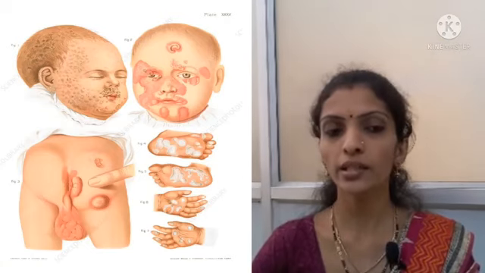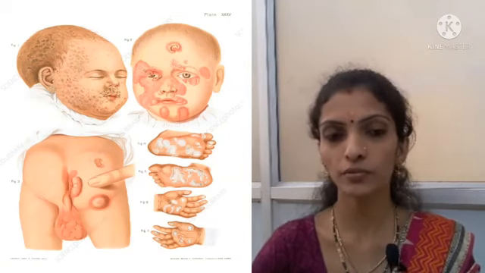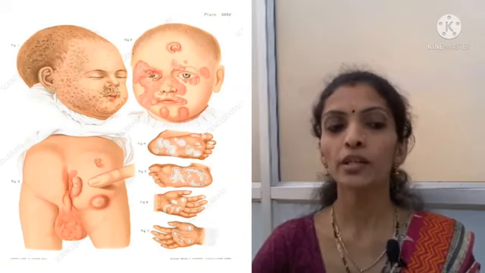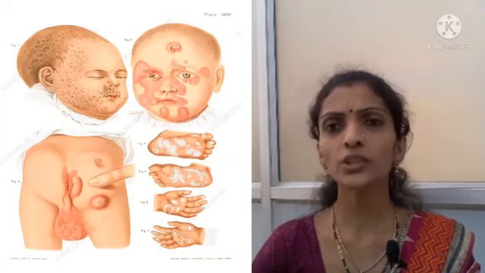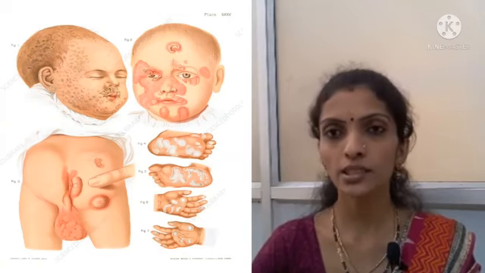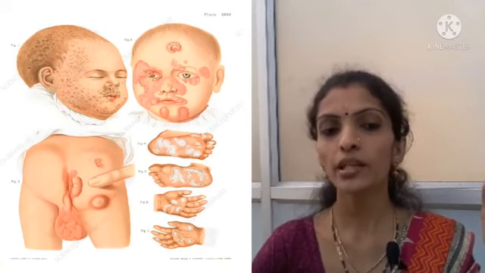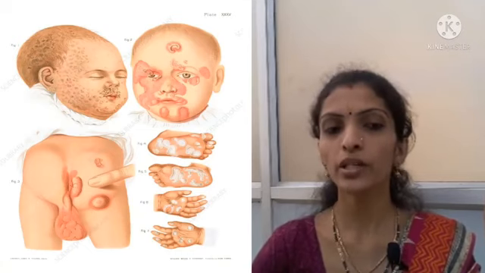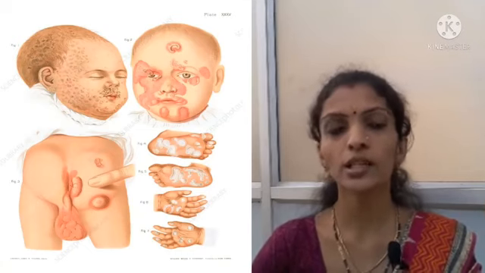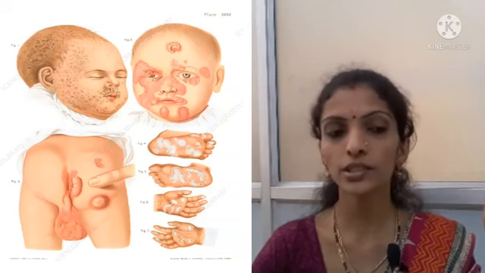High arched palate and bulldog face will be present here, and the teeth will be like Hutchinson's teeth, meaning peg-like incisors of permanent teeth will be present here. These are all clinical features.